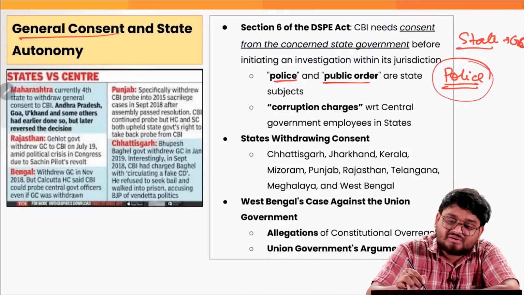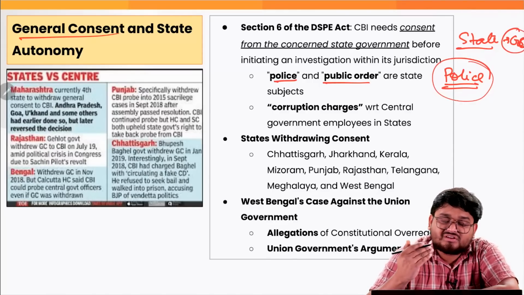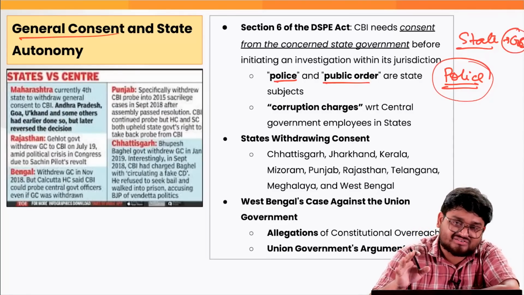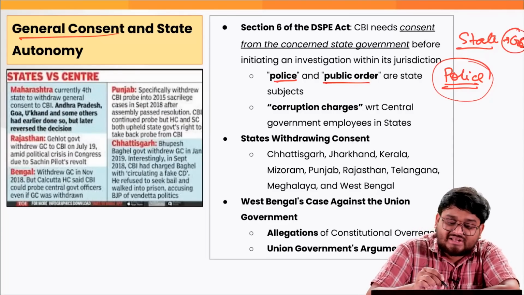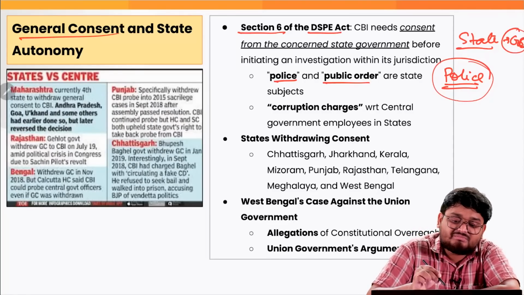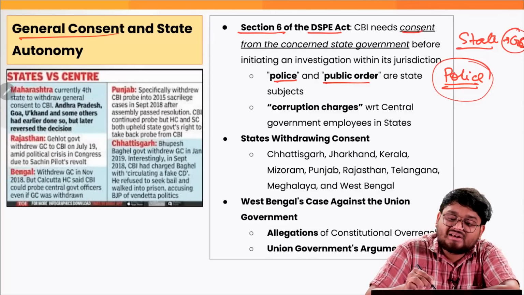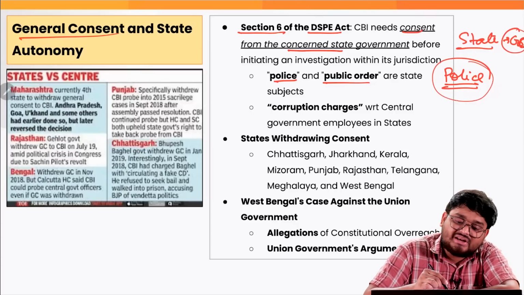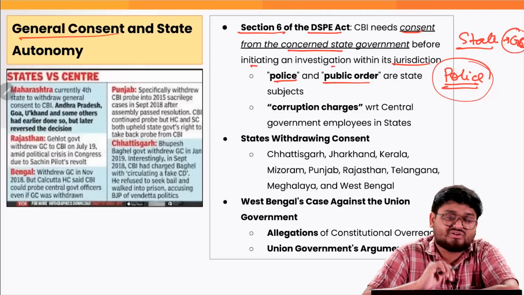Only then can the CBI come into the state and investigate the various matters. According to Section 6 of the DSPE Act, the CBI needs consent from the concerned state government before initiating an investigation within its jurisdiction.